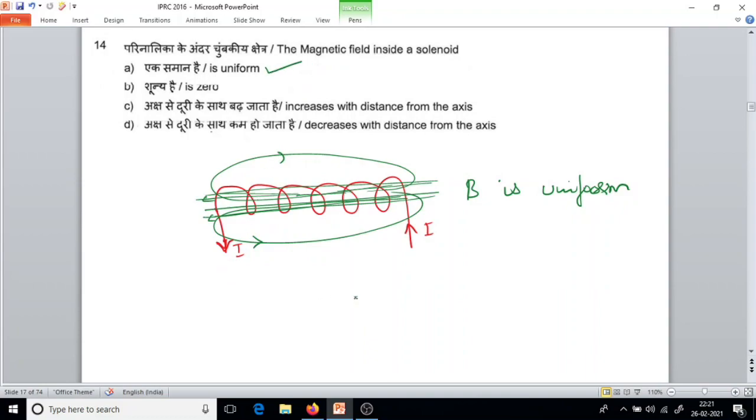Answer is uniform. And that magnetic field is given by mu naught N i. Here I is the current flowing through this and N is the turns density. Per unit length, how many turns are there? That's what turns density is. N is the turns density.